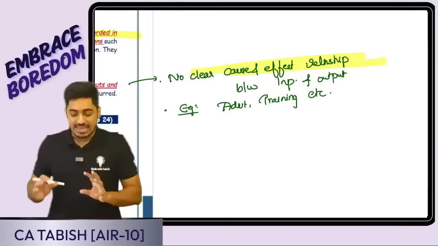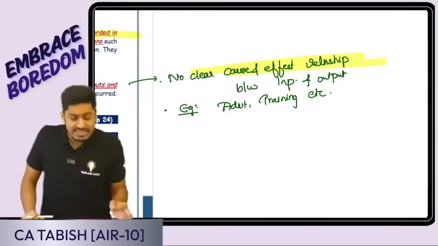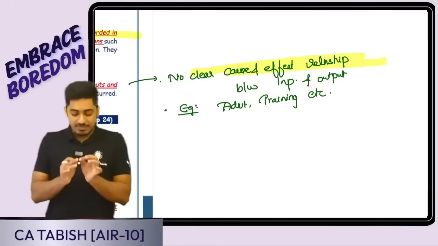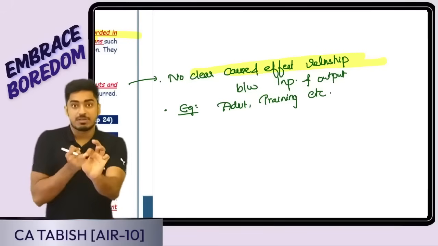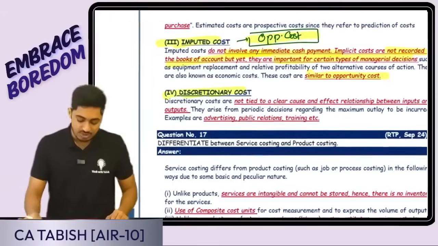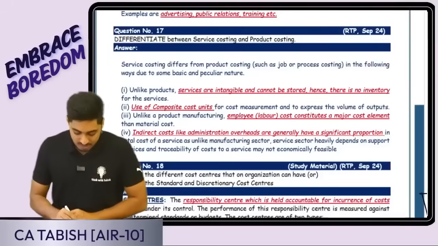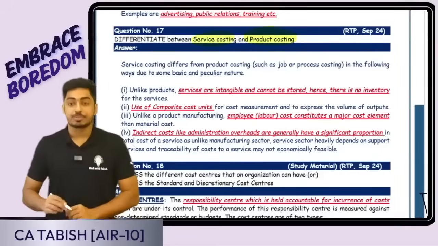Yes or no? Training. I gave employee training. Two months of employee training I gave. Can I tell exactly this much is going to be the benefit? No. Some cases, yes, for this much cost, this much benefit, clearly I can tell. In some cases, it will not be happening. That is going to be my discretionary cost. Is this clear, everyone?